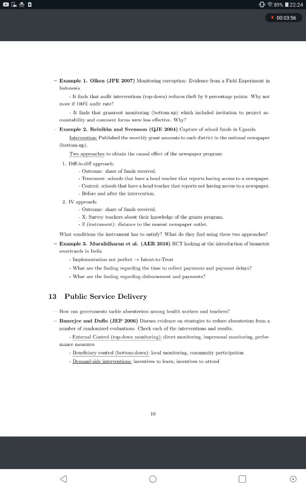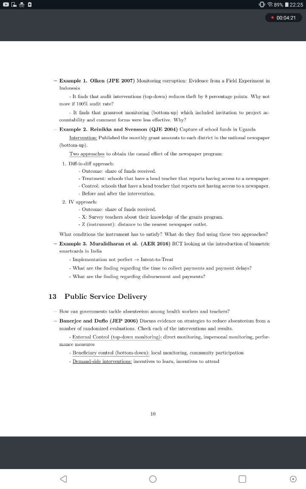Why? Example 2, Reinikka and Svensson, QJE 2004, capture of school funds in Uganda. The intervention published the monthly grant amounts to each district in the national newspaper. Bottom up.